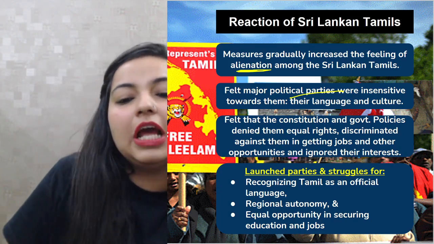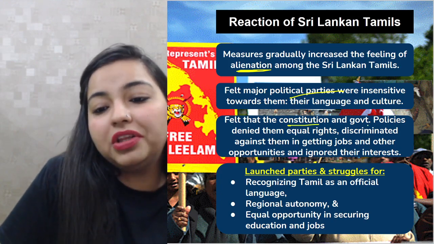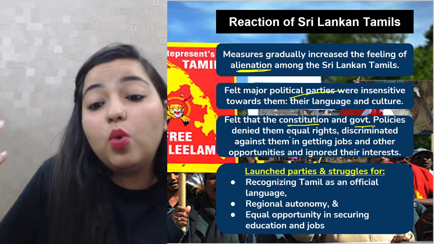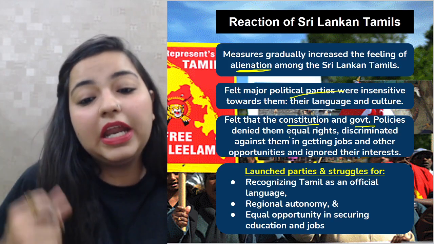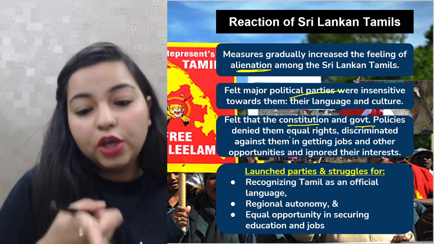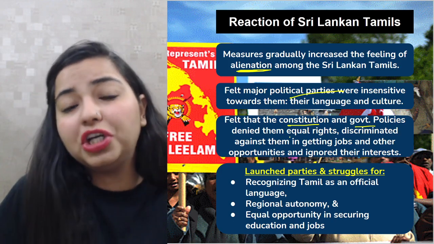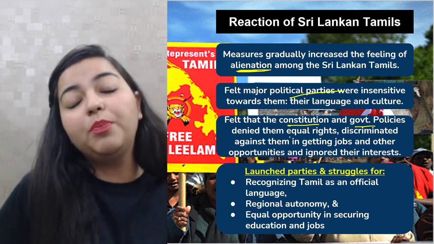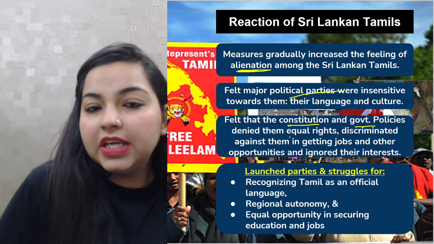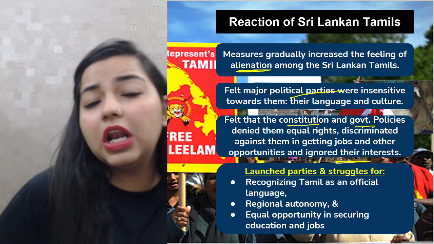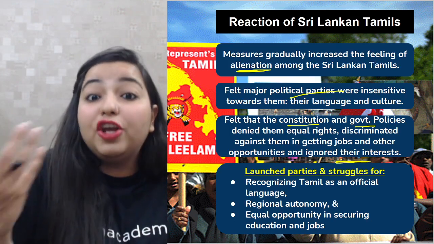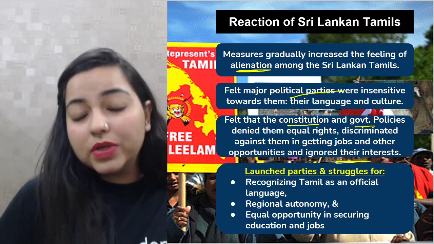So basically, the Sri Lankan Tamils felt that the constitution, the government, and all the policies were denying them equal rights. They were discriminating against them in everything. Now, you talk about jobs, you talk about any opportunities, the Sinhalese people were only given preferences over the Tamilians any day. Okay? And the Sri Lankan Tamils had started to feel that their interests, their desires were actually being ignored. And eventually, that was the case, right?